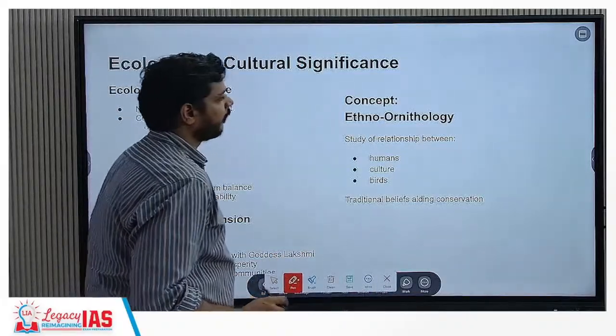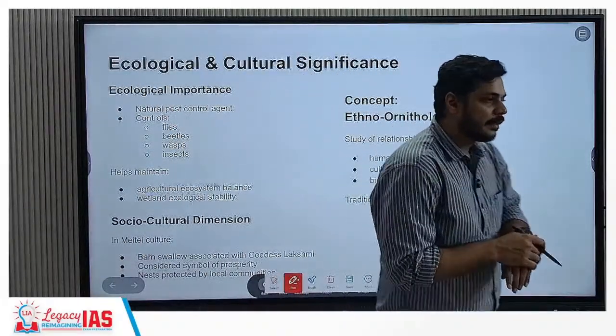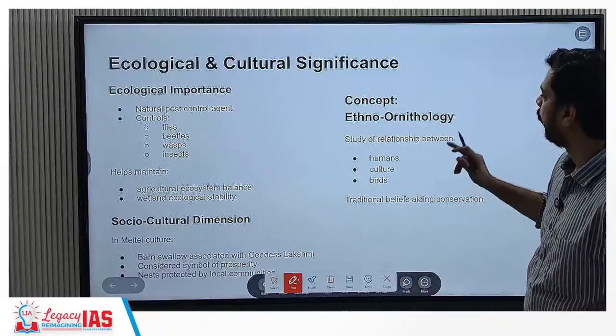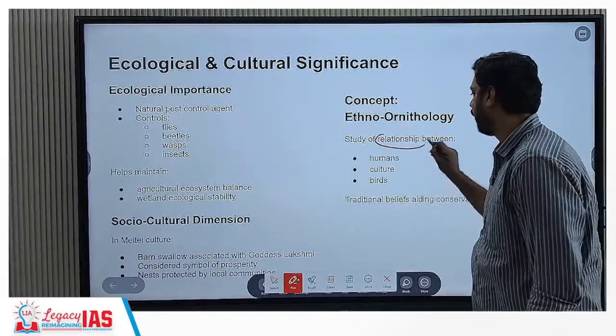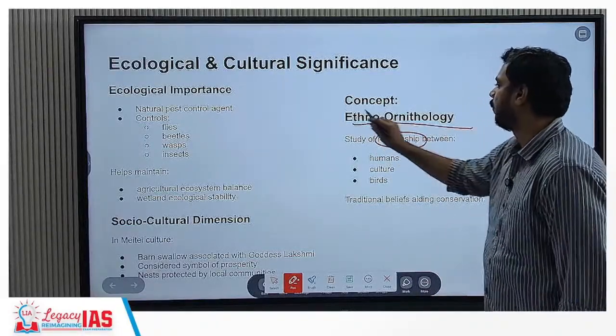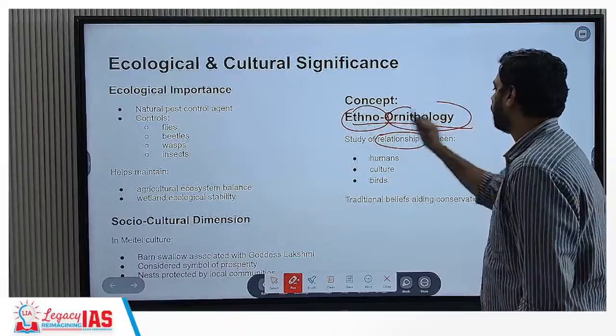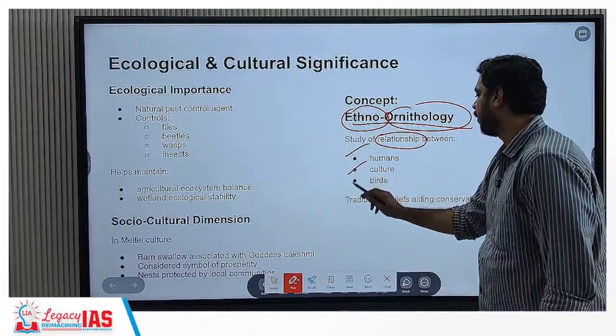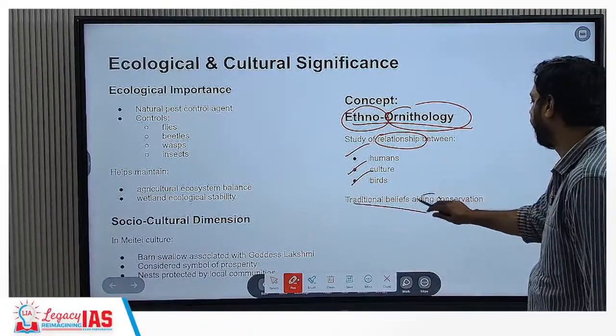Okay, next important concept is ethno-ornithology. That means it studies the relationship. Here it is important: ethno means cultural, ornithology means the study of birds. So humans, cultures and birds. So traditional beliefs aiding conservation.